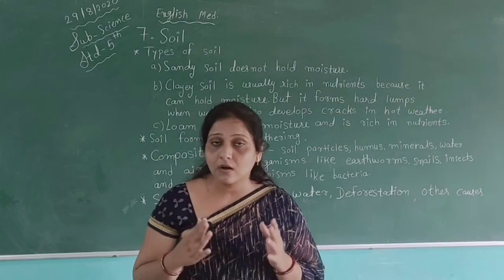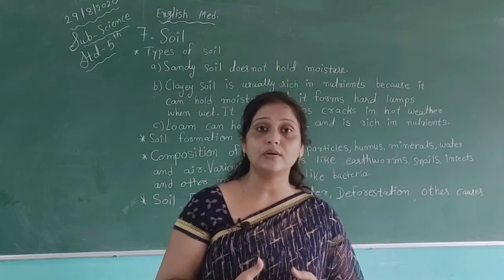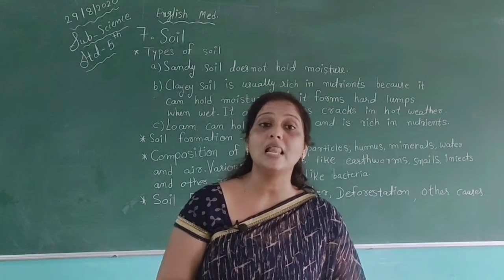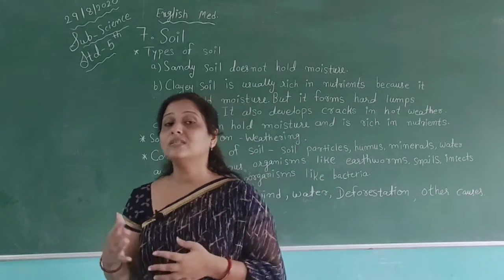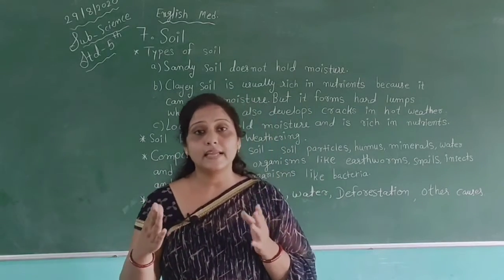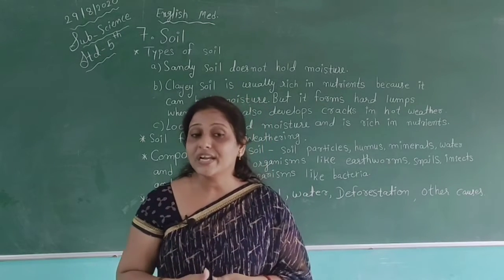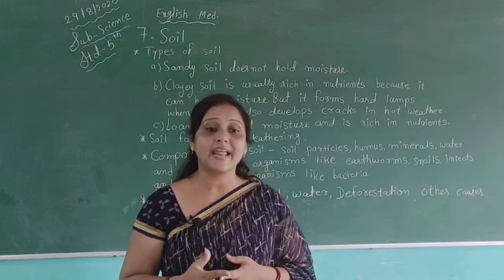Also, in your textbooks, there are some activities which help us know how the soil loses its fertility and nutrients by the blow of air. You can read these activities in your textbooks.